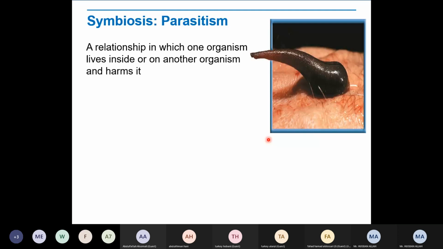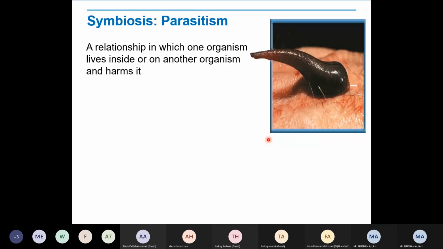Like in the case of the COVID virus, you can see, right? In the case of many bacterial infections, viral infections, fungal infections, right? Microbial infections in a human. So that is what? That is parasitism, right? It causes a lot of disease. And even parasitism occurs in plants, in other animals, right?